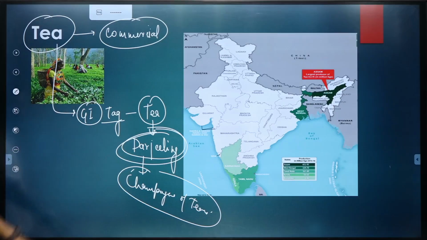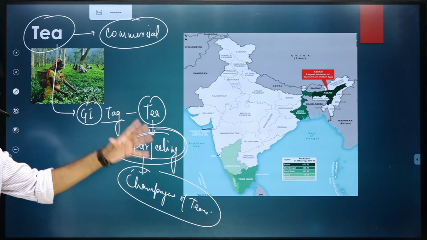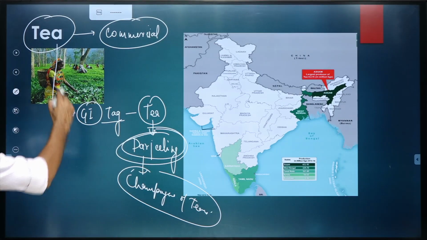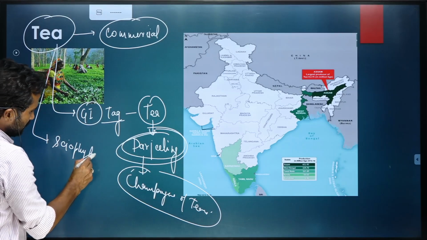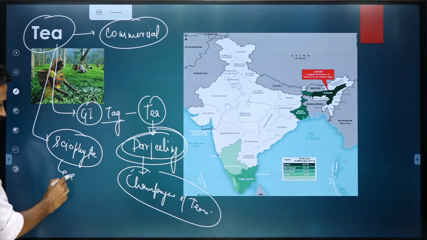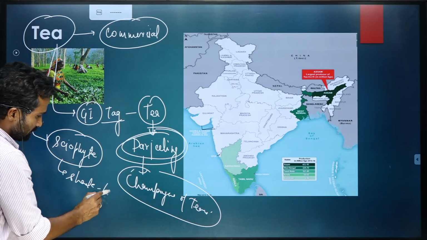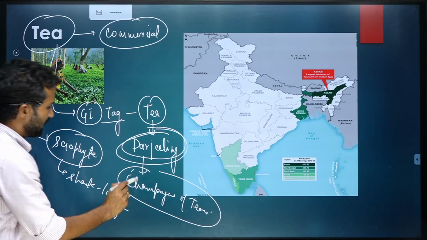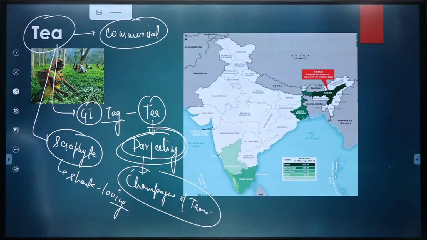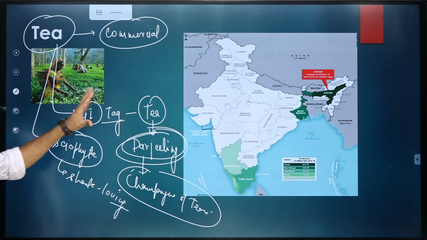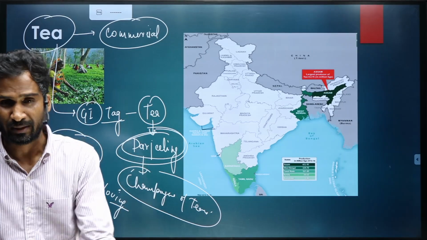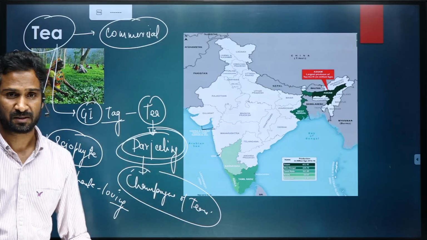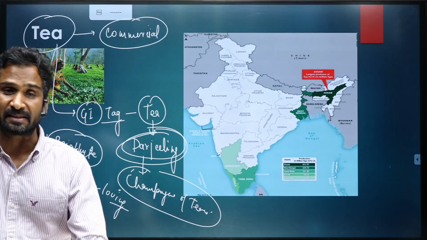So we are talking about tea production. So tea production, if you look at it, is a sciophyte. Sciophyte means they are shade loving. So they are sciophytes. India is among the top producer and consumer of the tea. So it keeps on changing. At times it remains the first producer, at times it remains the second producer.